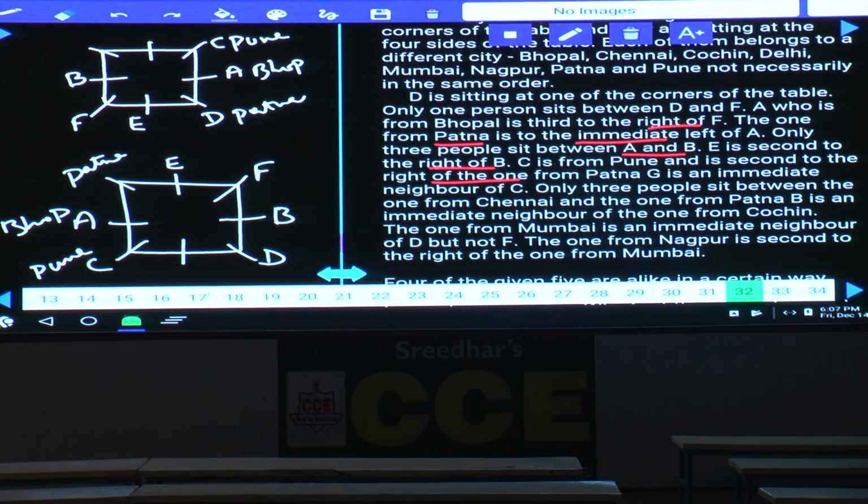And G is an immediate neighbor of C. As G is an immediate neighbor of C, and C is here, G must be here.